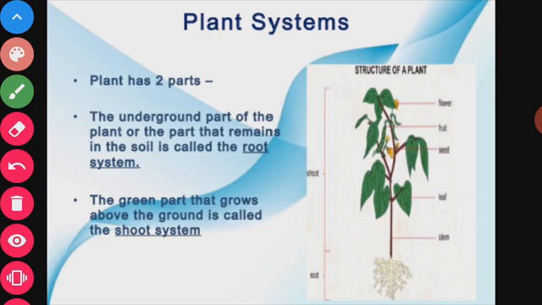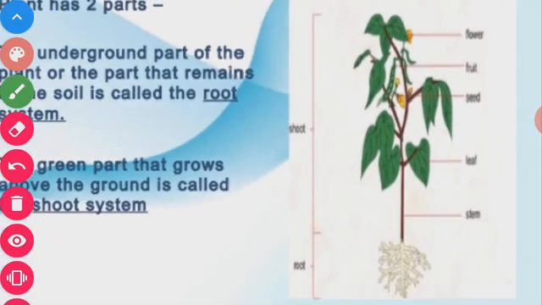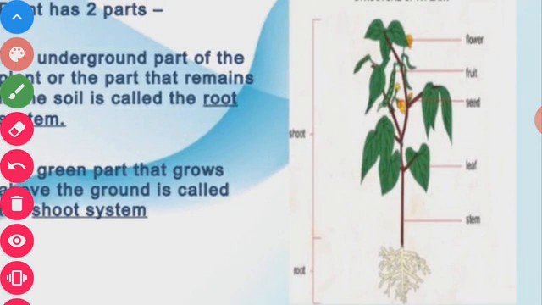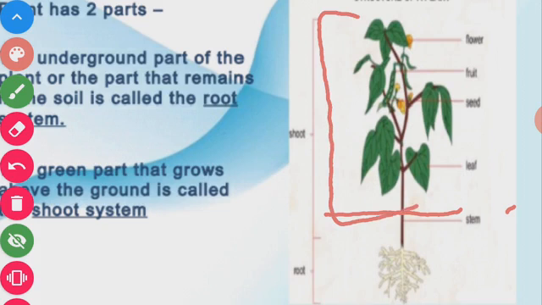As you can see in the structure of the plant, there are two parts. One part grows above the ground and the other part grows below the ground. The parts that grow above the ground are called the shoot system, and the parts that grow below the ground are called the root system.